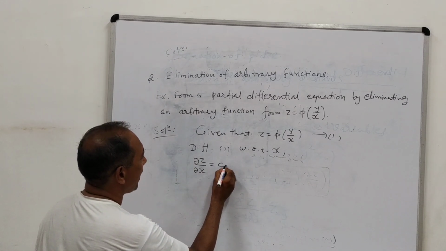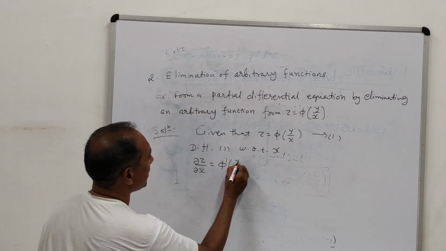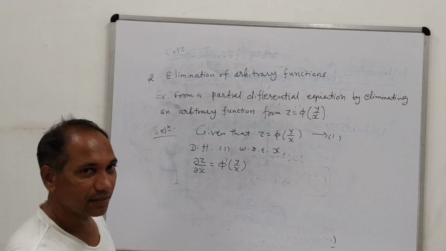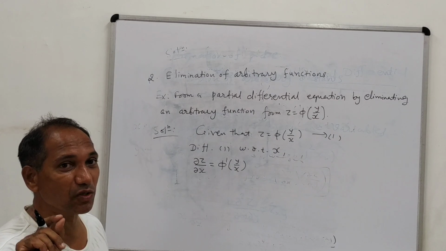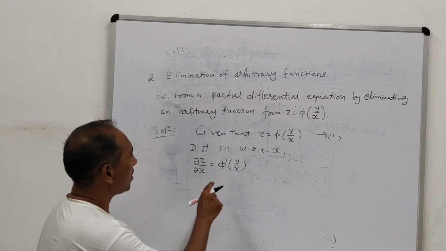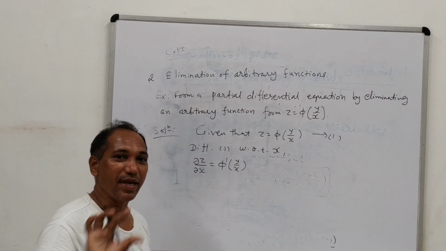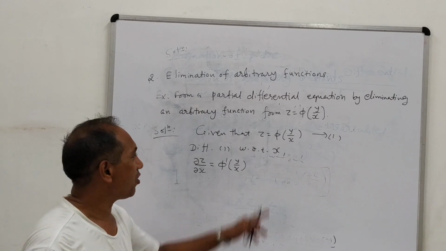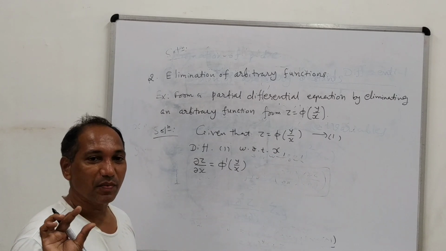So the derivative of phi is nothing but phi dash. Dash is normally used for an ordinary derivative, and this is the ordinary derivative we use for phi, because y upon x at the moment we can consider as a single variable, say t equal to y upon x. That means phi of t.